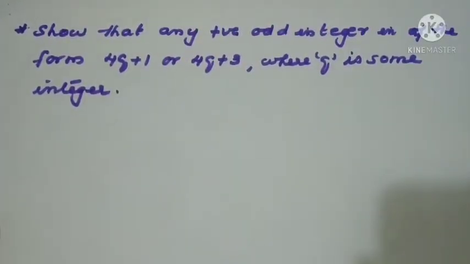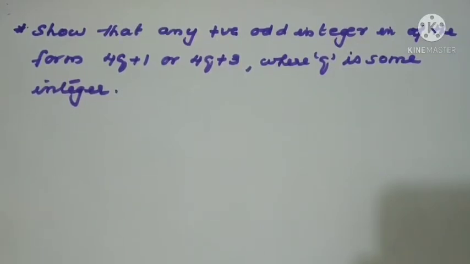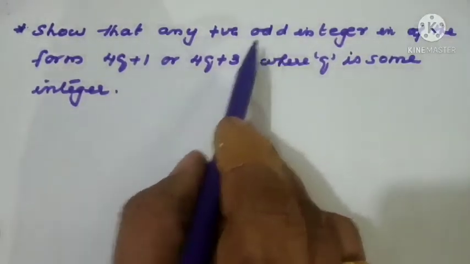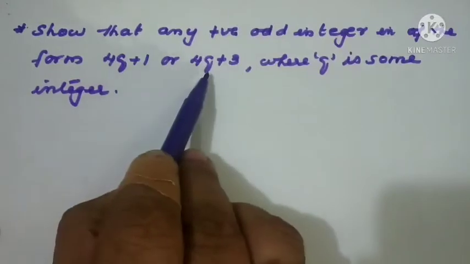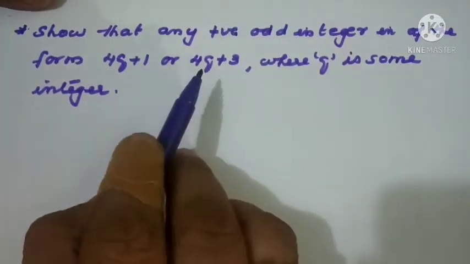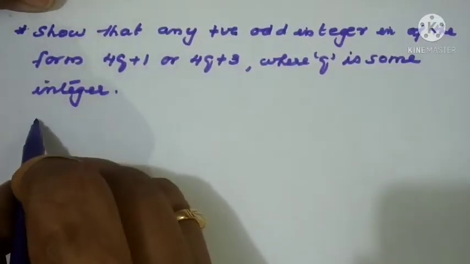Show that any positive odd integer is of the form 4q + 1 or 4q + 3, where q is some integer. What is the question here? An odd integer is in the form 4q + 1 and 4q + 3 only. So again we have to start here.